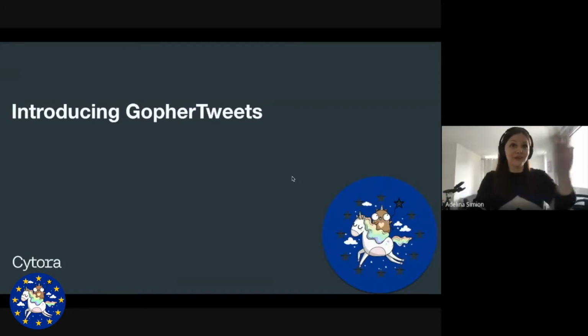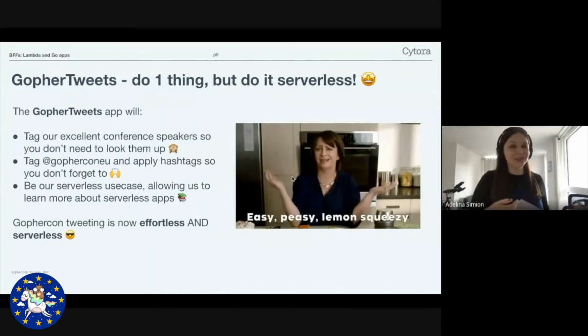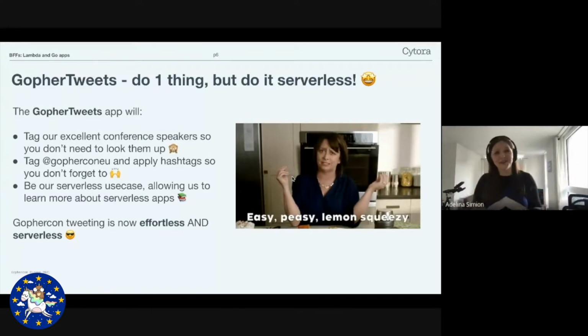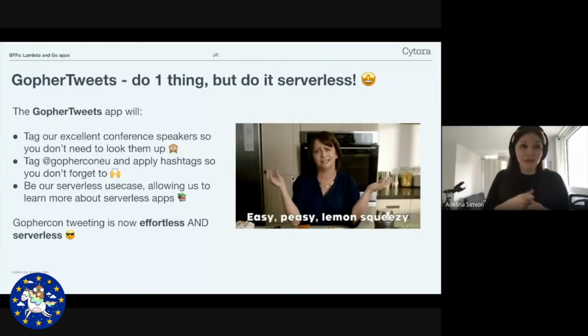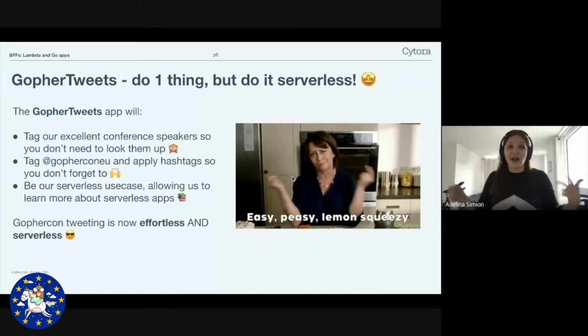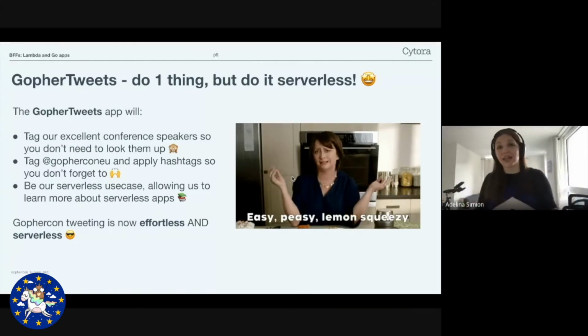So without further ado, let's introduce Gopher Tweets. When you're at a conference, there's so many new things, you're learning all the time, you're attending lots of talks, so it can be really difficult to remember the name of the talk that you attended, the handle of the speaker, what conference to tag, what tags you want to add, and this can be really overwhelming.